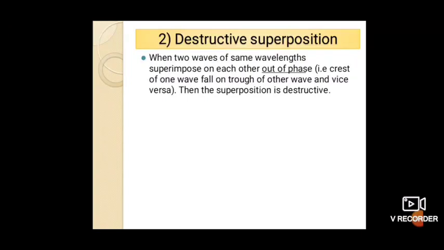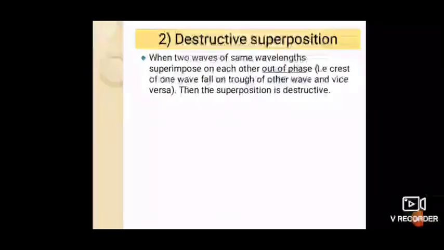Next we can discuss destructive superposition. This is when two waves of the same wavelength superimpose on each other but out of phase. Out of phase means the crest of one wave falls on the trough of the other wave, and similarly the trough of one wave falls on the crest of the other.